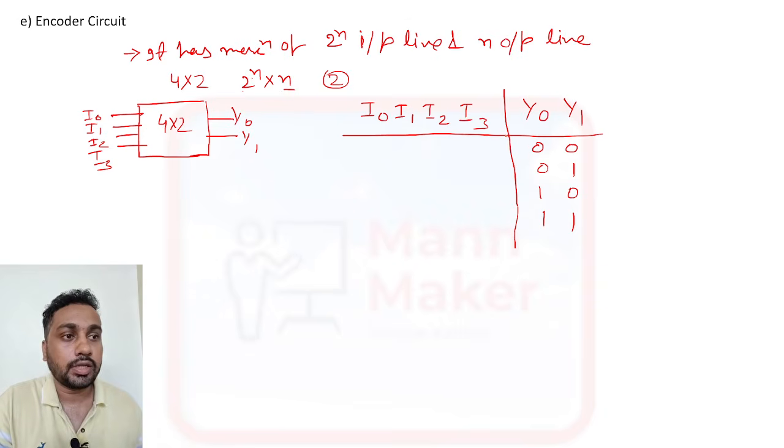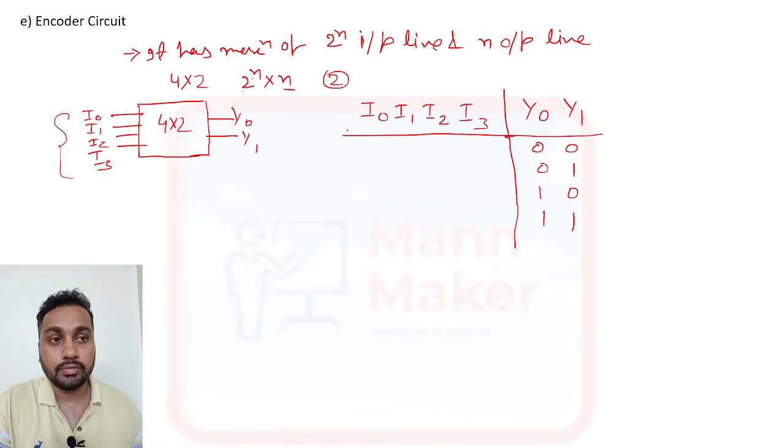Suppose when I0 is there, means when 0 0 is there, in the encoder only one bit is high at a time. Just remember, in an input only one bit will get high.